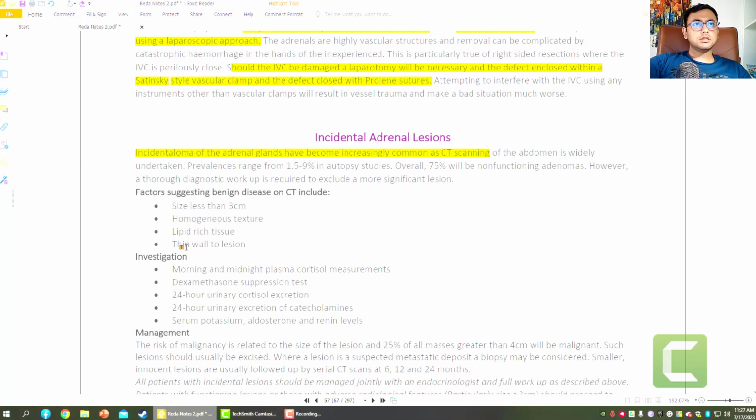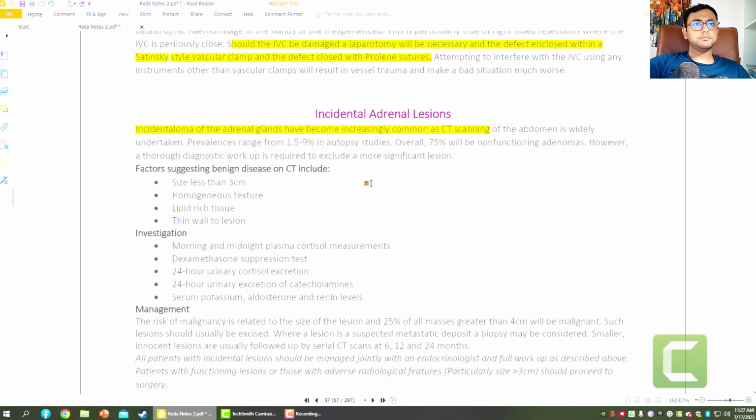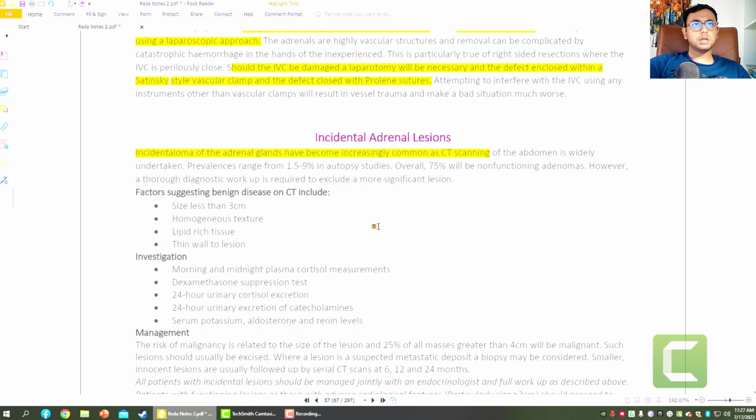Now the CT scan will show the things which are necessary for diagnosis of a tumor or any abnormality in the adrenal gland, like the prevalence rate: 75% are non-functional adenomas. So the maximum of adrenal gland tumors will be non-functional. So the diagnostic workup is for significant lesions. Most of the lesions we can find through CT are less than 3 cm, homogeneous in texture, lipid-rich tissue, and thin-walled lesions.